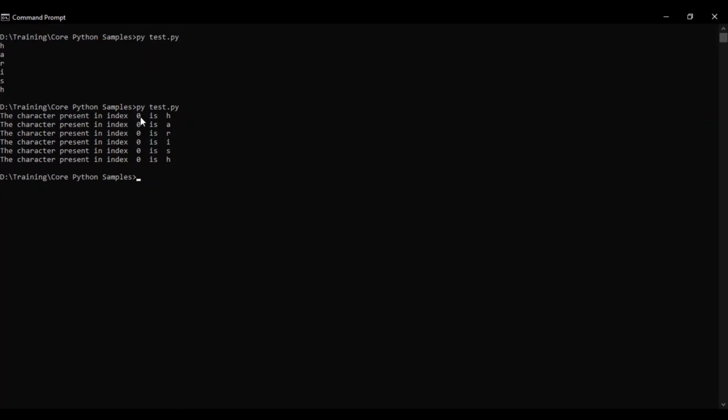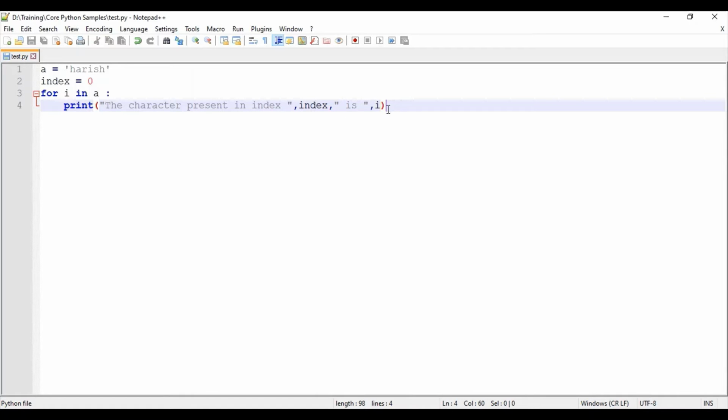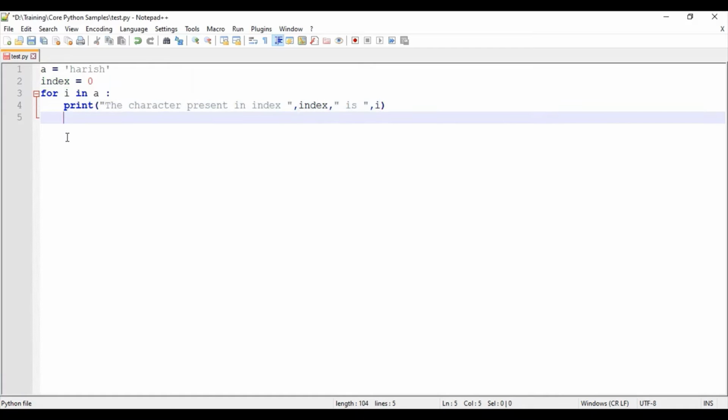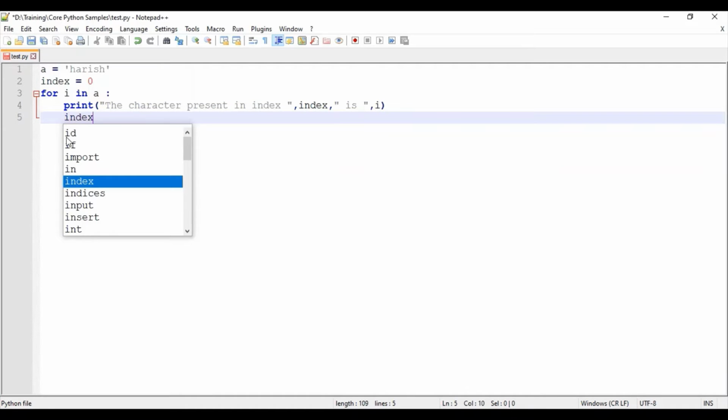Sorry, I forgot to increment. Here we are initializing the index as 0, but after that, in each and every iteration the index value will remain the same. So when we want to increase the index value, after this statement I would be doing an increment operation. So index equal to index plus 1.